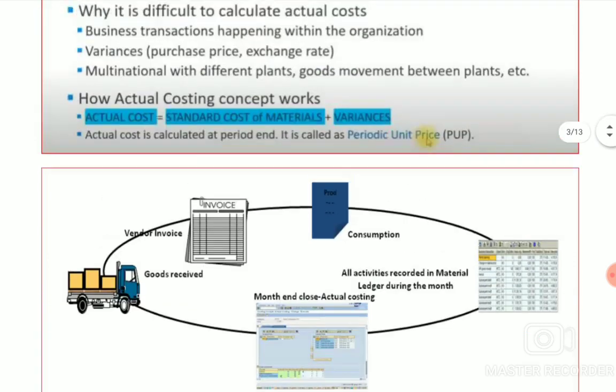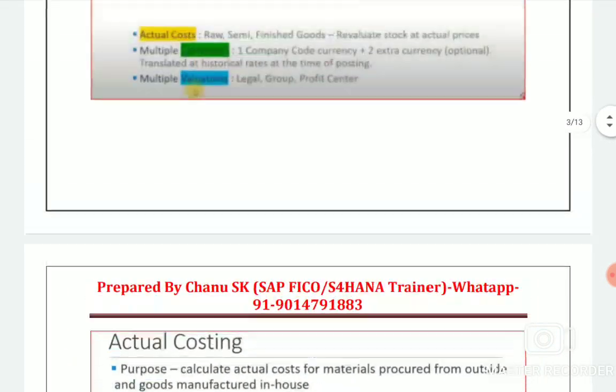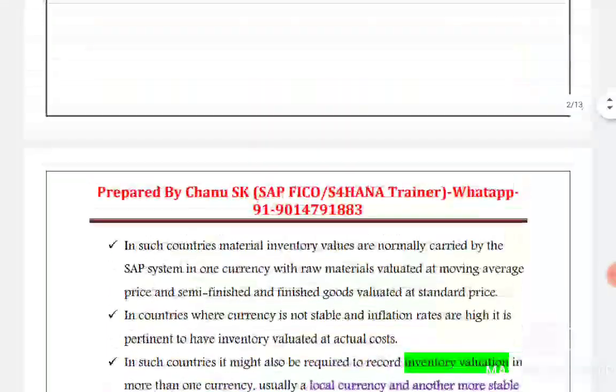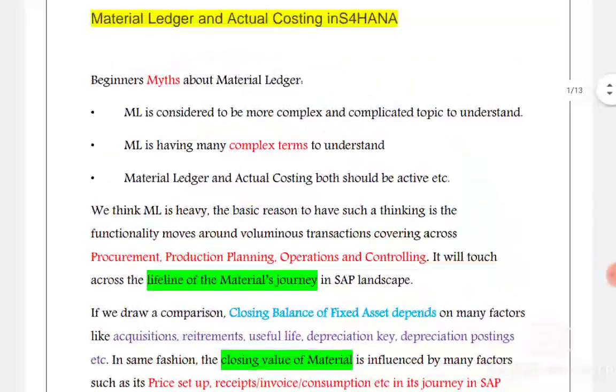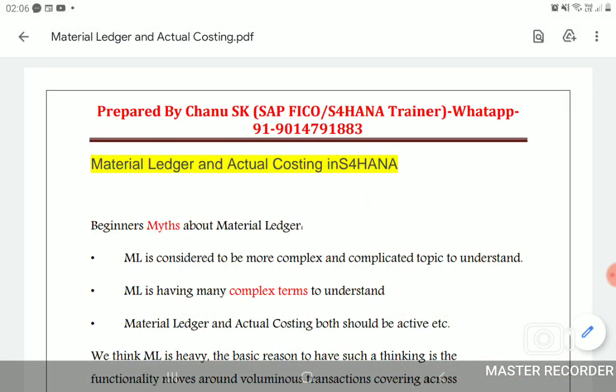This is part A. I hope you enjoyed this session. In part B I will explain what a material ledger is in depth, and some important areas will be covered in part 2.